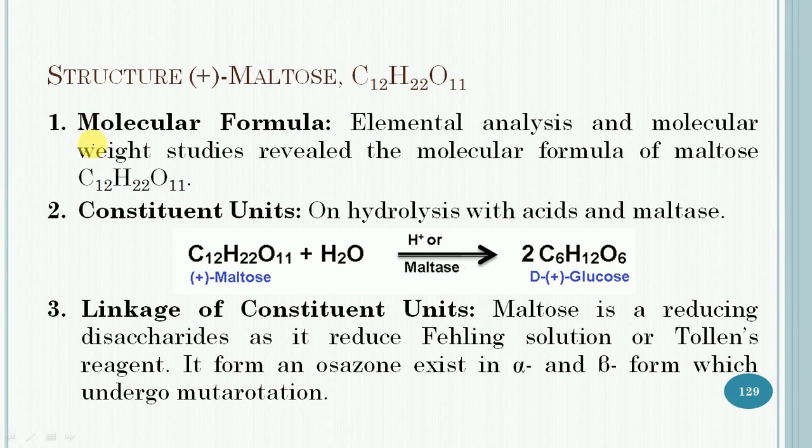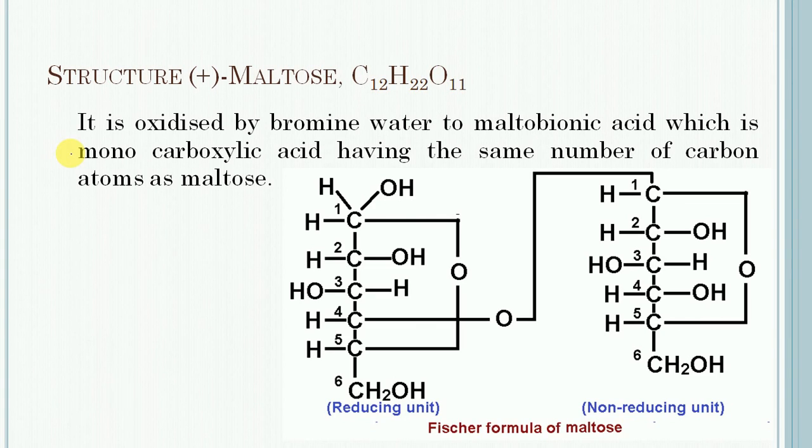Then the linkage of constituent units. As we already discussed, maltose is a reducing disaccharide. It will reduce Fehling solution and Tollens reagent. It also forms an osazone which exists in alpha and beta form and shows mutarotation. It is oxidized by bromine water to give maltobionic acid, which is a monocarboxylic acid having the same number of carbon atoms as maltose.